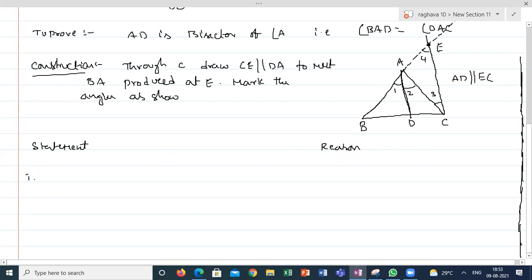Statement. The first statement I am taking: observe the diagram, in the bigger triangle EBC, the whole triangle I am taking, and DA is parallel to EC. Then I can apply the basic proportionality theorem. Using the basic proportionality theorem, BD by DC is equal to BA by AE. The reason is the basic proportionality theorem.